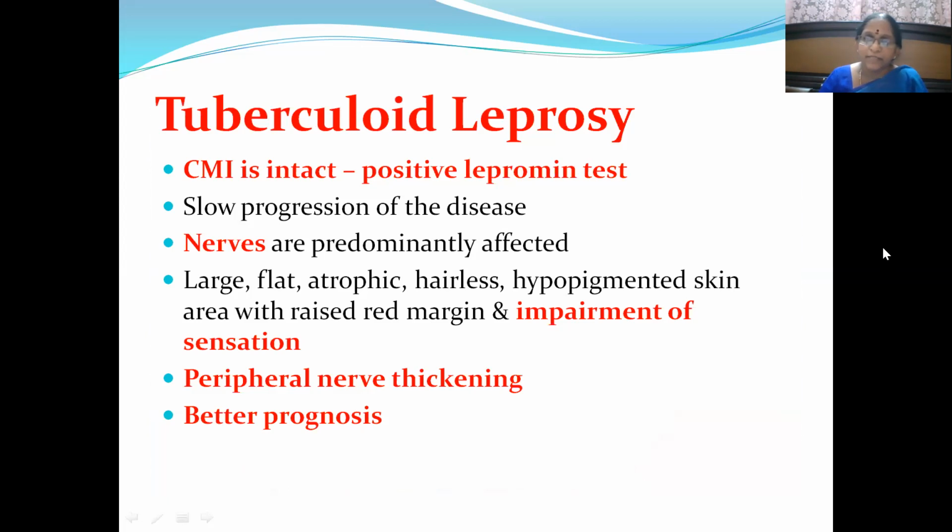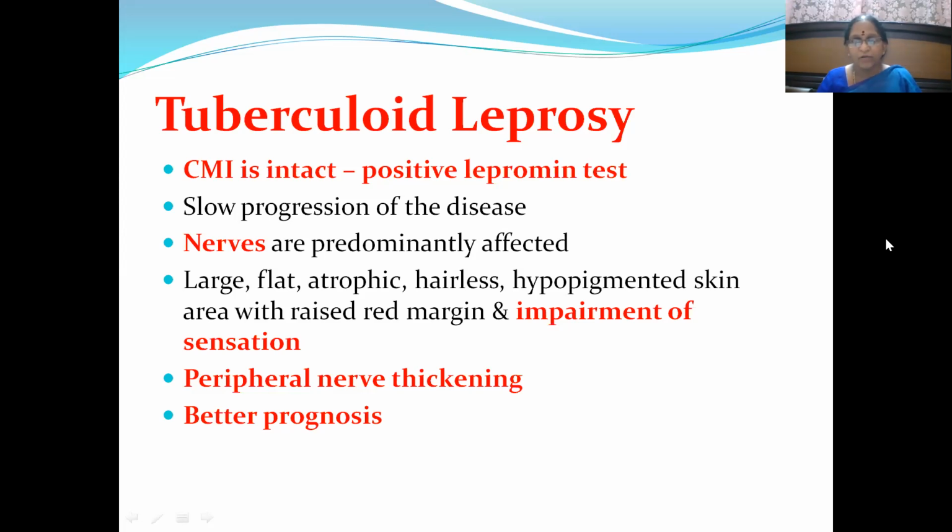Then tuberculoid leprosy, another major variety. So here the CMI is intact, because of which lepromin test will become positive, and there will be slow progression of the disease. And here the main important thing is that nerves are predominantly getting affected in this tuberculoid leprosy. Apart from that, you can see large, flat, atrophic, hairless, hypopigmented skin areas, the raised red margin.